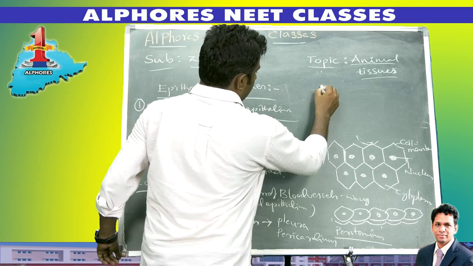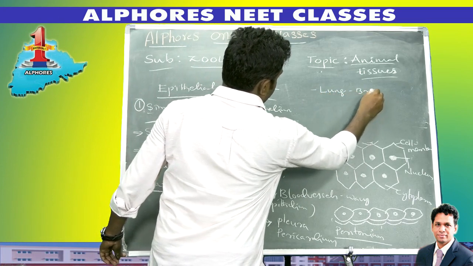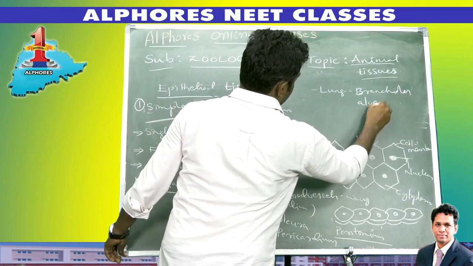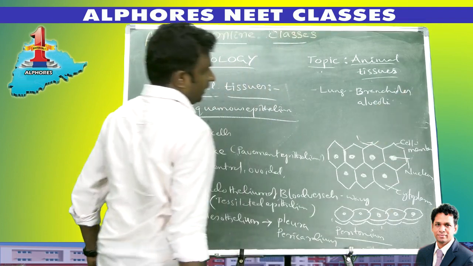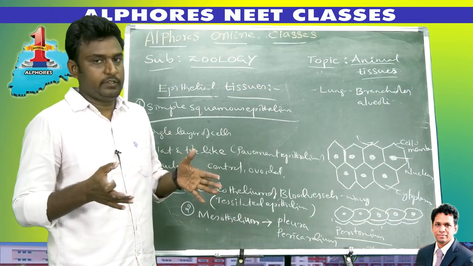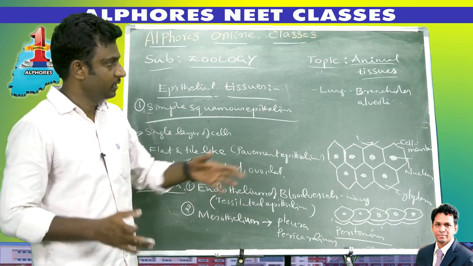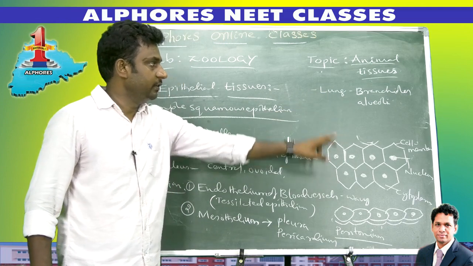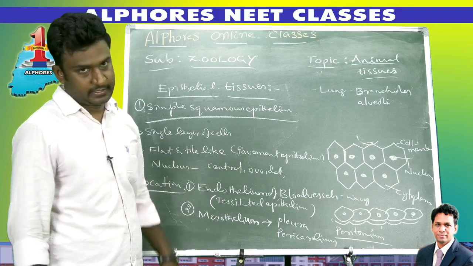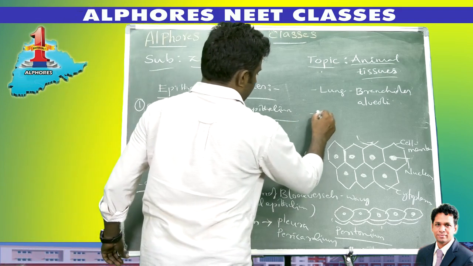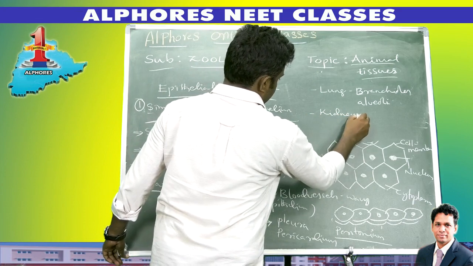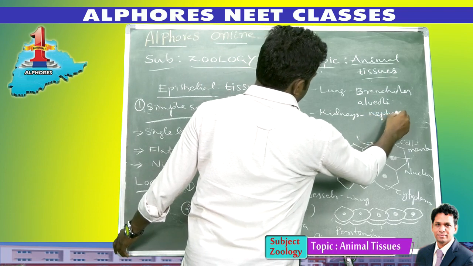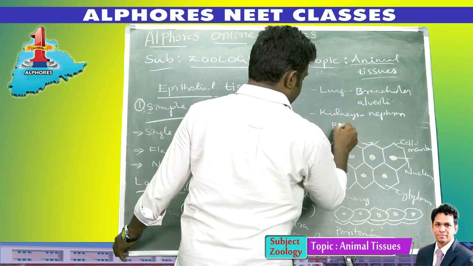In the lungs also, like bronchioles and alveoli. The trachea divides into the bronchi, which divide into bronchioles. In the wall of bronchioles and also in the alveoli, simple squamous epithelium is present. Not only in the lungs, it is also present in the kidneys. Kidneys consist of nephrons. In the structure of nephron, Bowman's capsule.